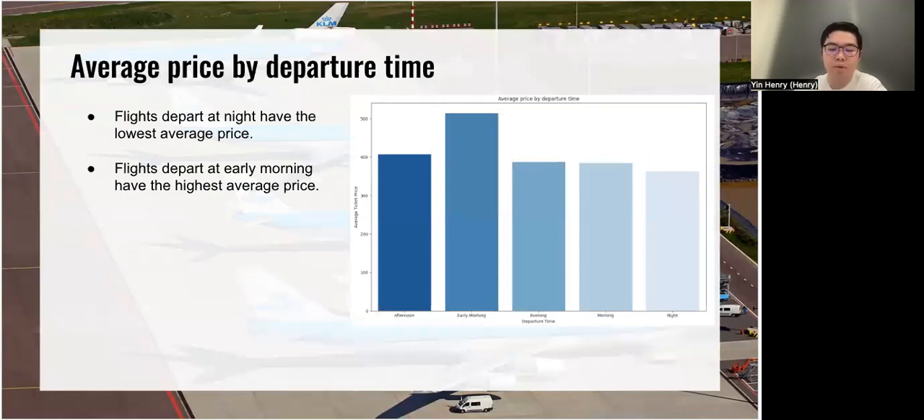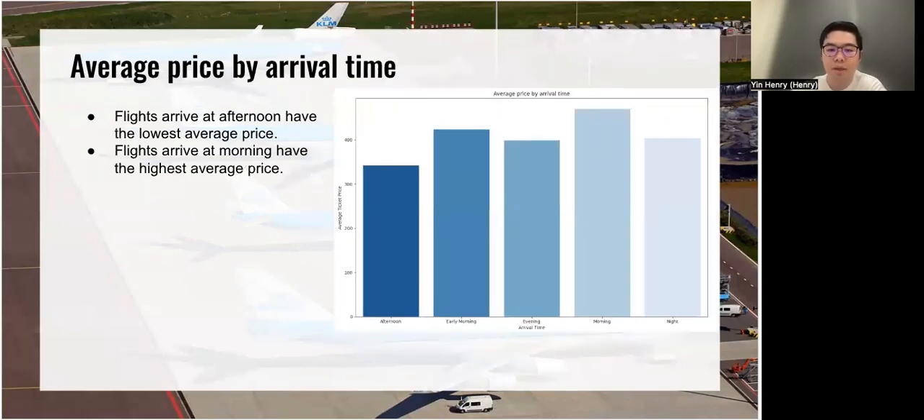Yeah, and we can see the average price by the departure time. The flights departing at night have the lowest average price, and the flights departing in the early morning have the highest average price. At other times, there's no big difference in price.